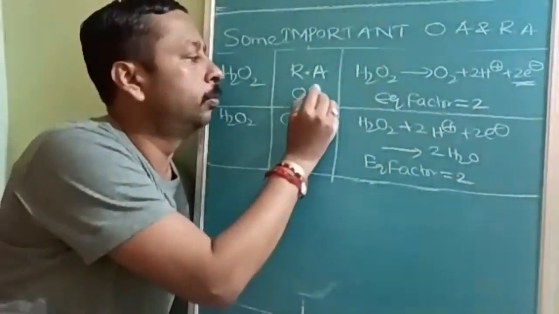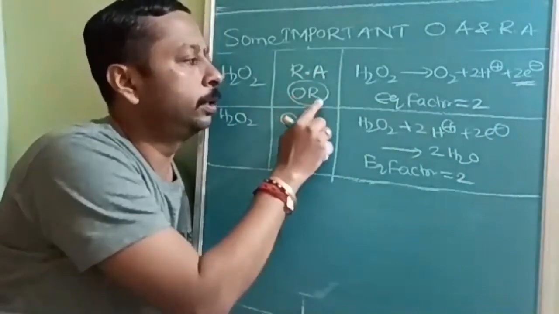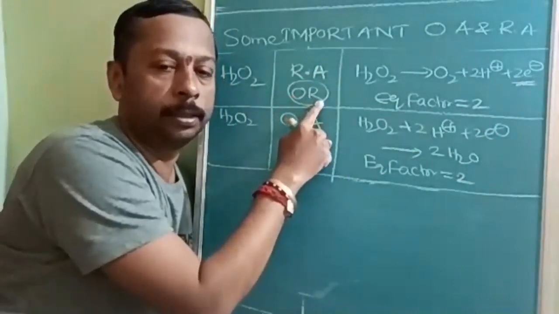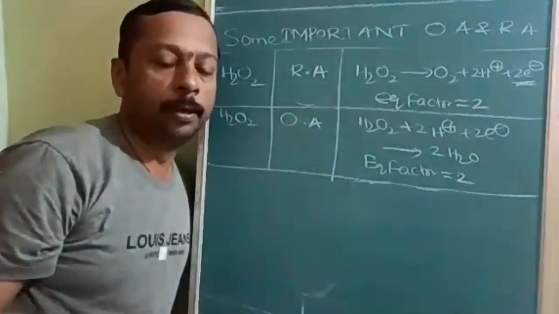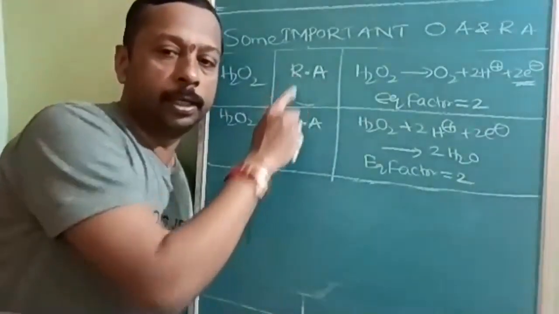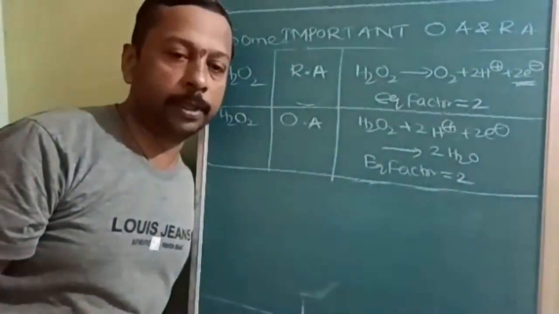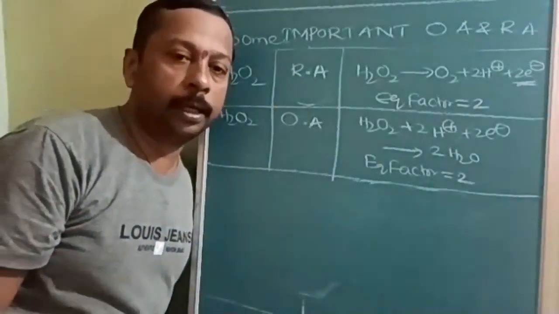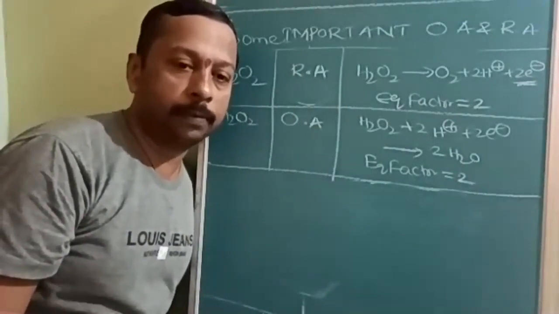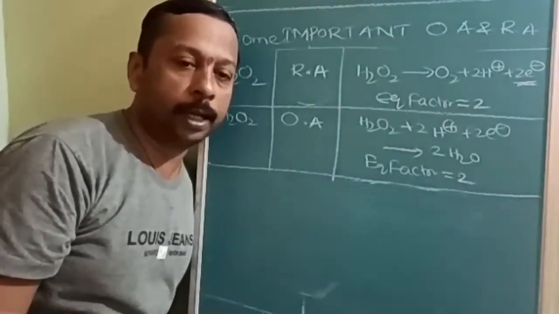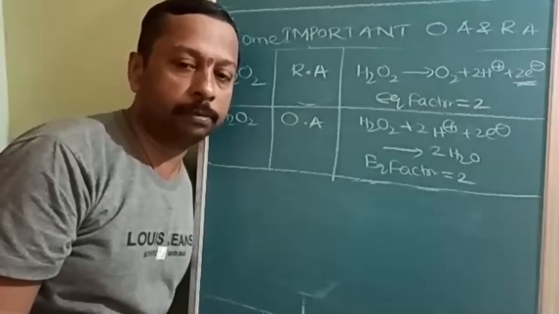You will remember OR: oxidation, right side. So once it is oxidation on the right side, then it will act as a reducing agent. Any substance which is acting as a reducing agent will undergo oxidation. Any substance which is undergoing oxidation will act as a reducing agent and vice versa.